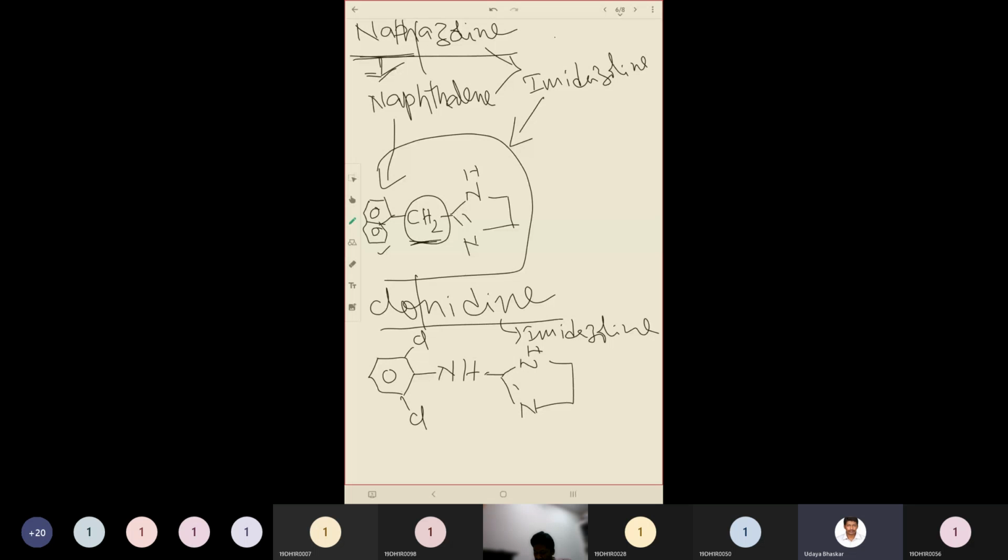Here in clonidine, "clo" indicates chlorine atoms. The benzene with two chlorine atoms will be linked with an amine group. The bridge is an amine group, whereas earlier in naphazoline the bridge was a methyl group. And the heterocyclic ring imidazoline is the same in both naphazoline as well as clonidine. So you have to remember the similarities as well as the differences. In this way, we can remember naphazoline as well as clonidine.